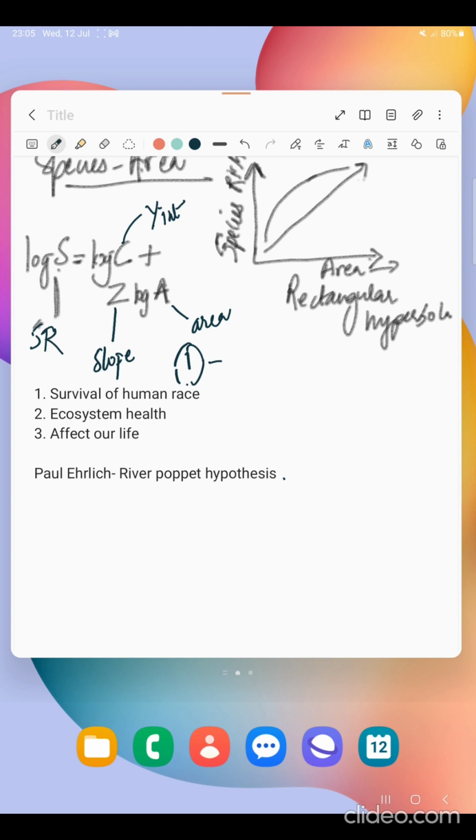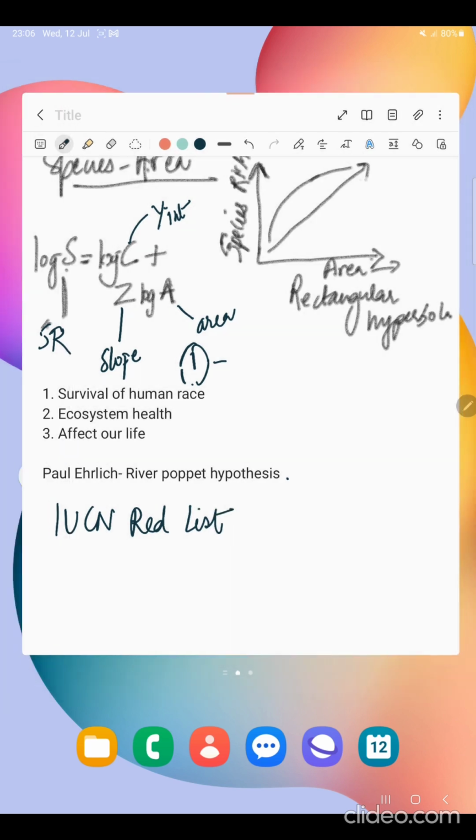Another one, IUCN. If you see the IUCN red list, this is another important question, one that you should remember.